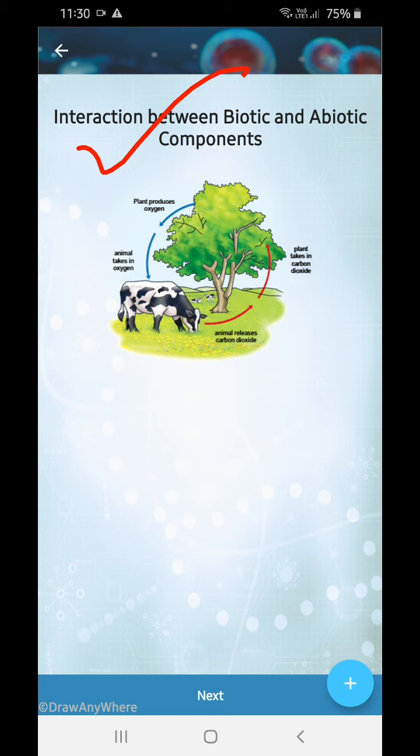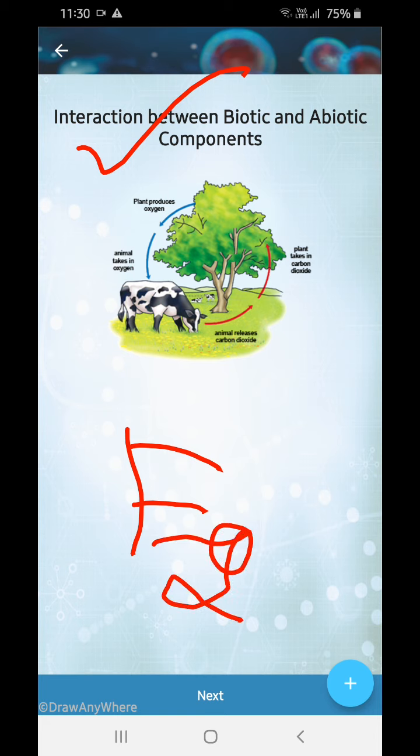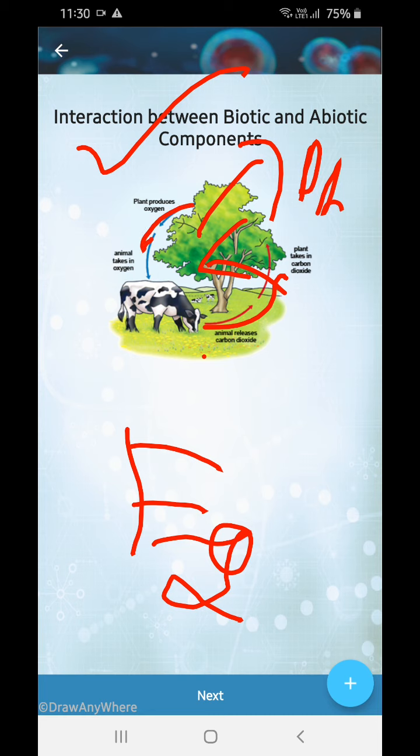Plant takes in carbon dioxide. No, see, the animal is releasing it. This is one of the best examples of plants and animals interaction. You see the animal is releasing carbon dioxide. Then the plant is taking carbon dioxide. Photosynthesis is taking place, and then the plant produces oxygen as a byproduct, you can see, and the animal takes in oxygen, and the cycle continues.